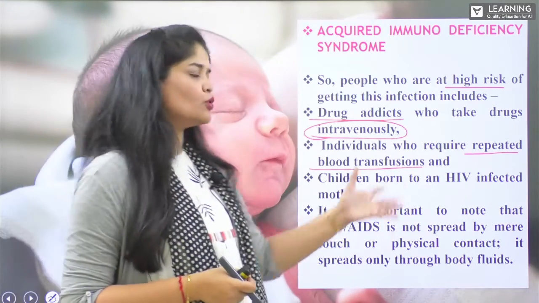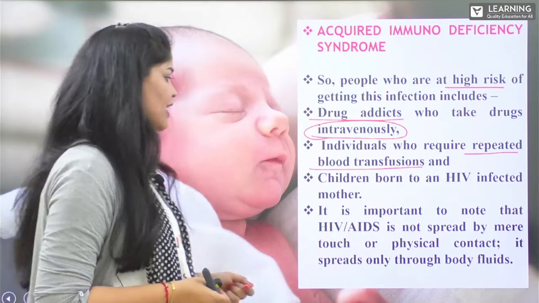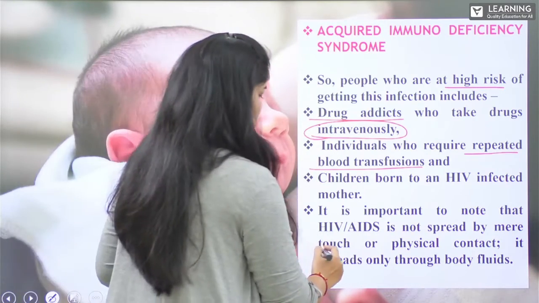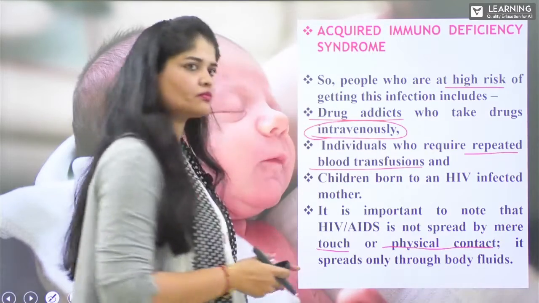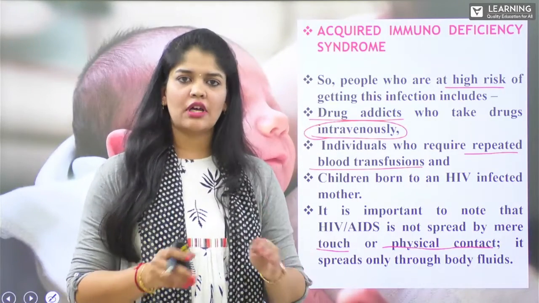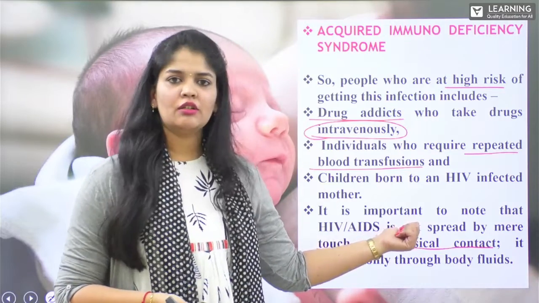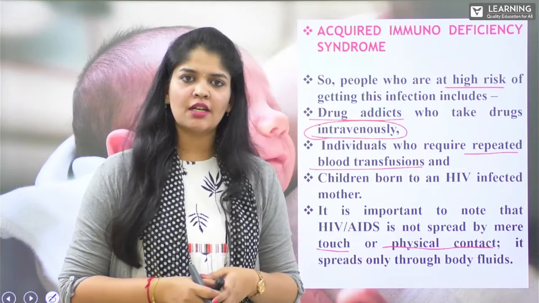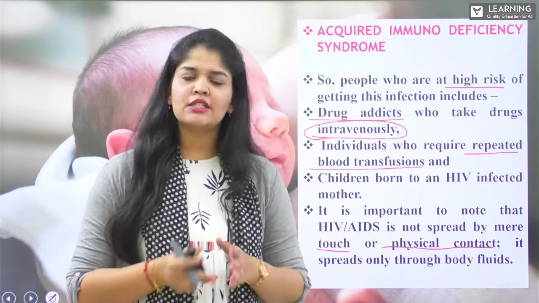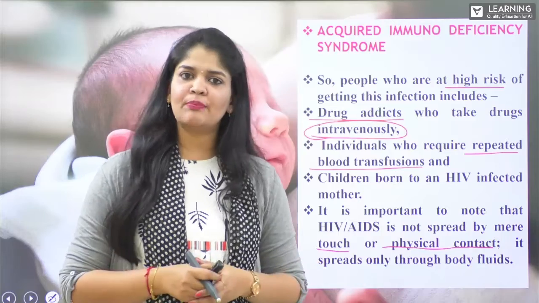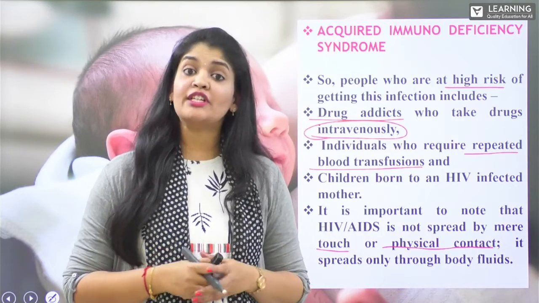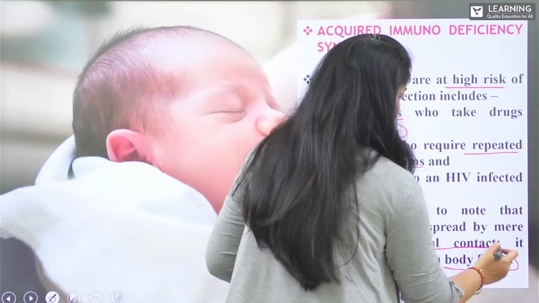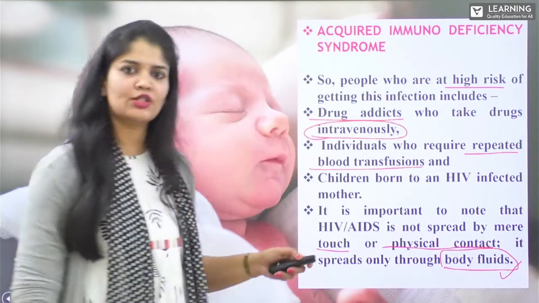Now, it is important to know that HIV AIDS is not spread by mere touch or physical contact. It will never transmit or spread from one individual to another by a normal handshake, a tap on the shoulder, or a hug. Social touch will never transmit or spread it. Then how is it going to spread? It only spreads through blood fluids. This is very, very important.